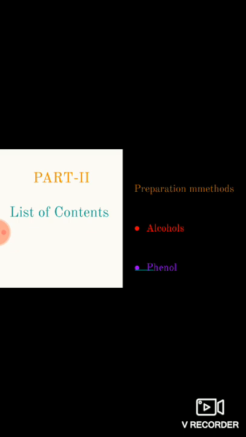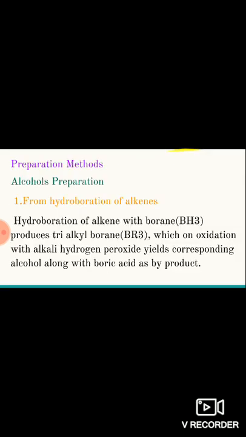As we discussed in our earlier video, hydroxy compounds are mainly classified into two types. One is aliphatic hydroxy compounds, which are also known as alcohols. The second one is aromatic hydroxy compounds, which are also known as phenols. Okay, fine. Next, first one, preparation of aliphatic hydroxy compounds, that is, preparation methods of alcohols.